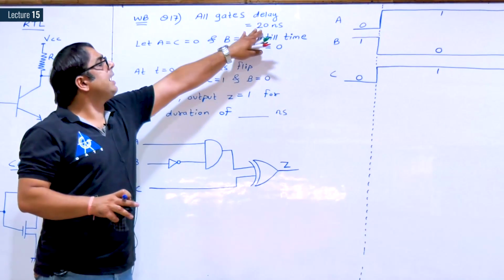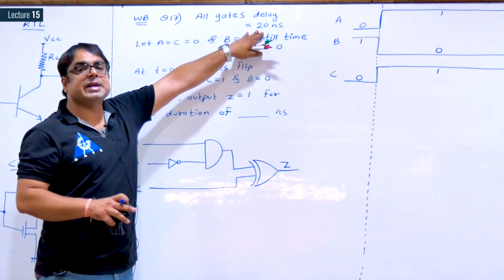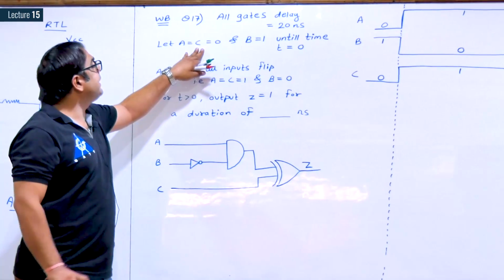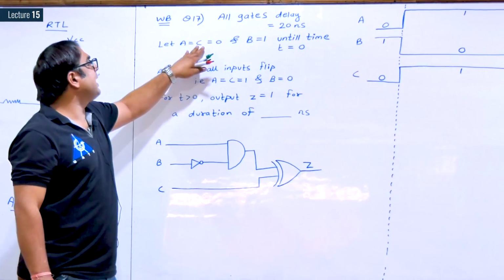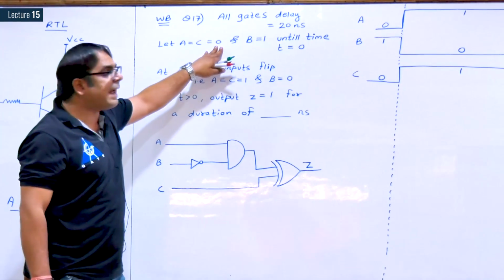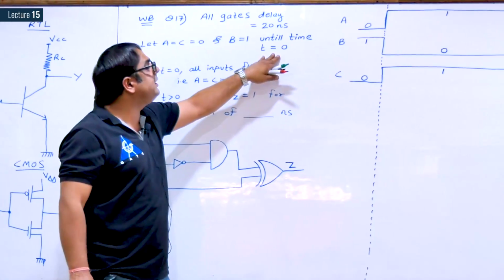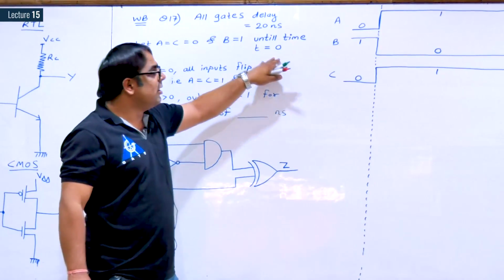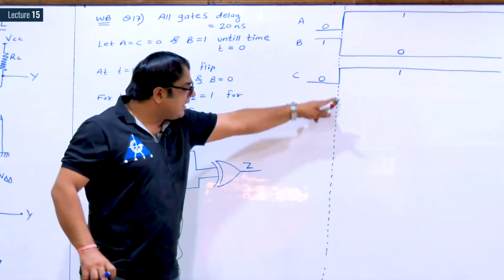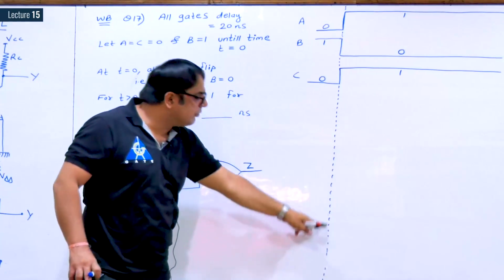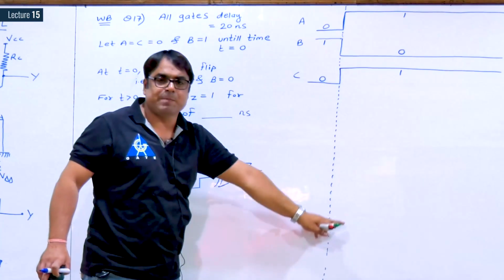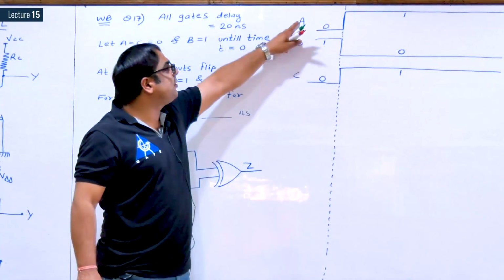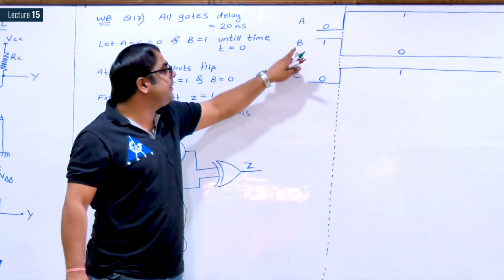It is given all gates have propagation delay of 20 nanosecond. Some particular input condition is given, A is equal to C is equal to 0 and B is equal to 1 until time t is equal to 0. So this is your time t is equal to 0, I have shown with the dotted line. So until t is equal to 0, A and C are equal to 0 and B is equal to 1.